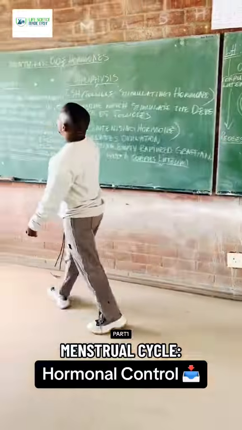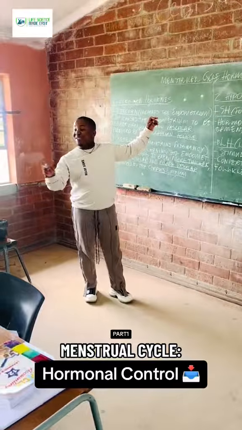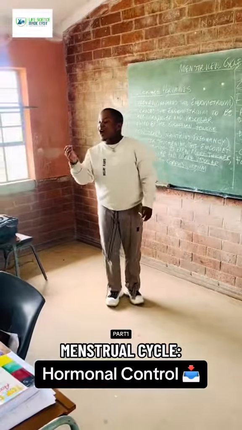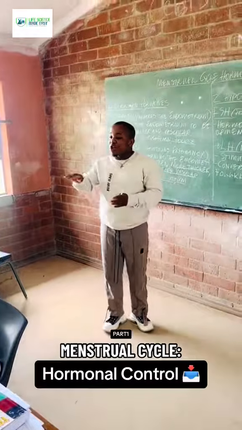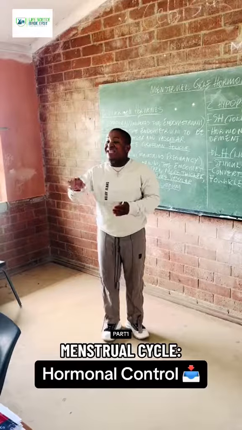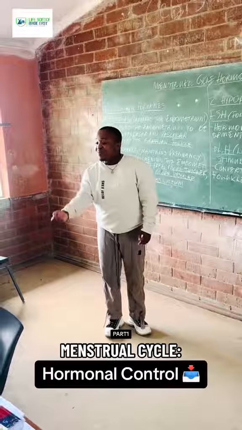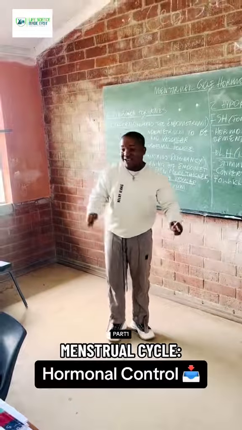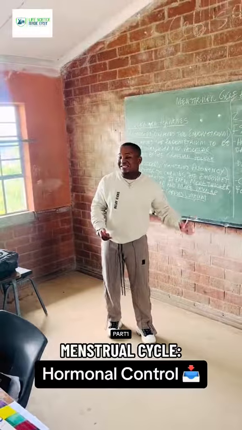So estrogen is a hormone which prepares the endometrium. How does it prepare the endometrium? It removes the thickness in the form of blood clots, whereby the uterine lining disintegrates and degenerates. Do you understand? This process of menstruation occurs from day 1 up to day 7 of your menstrual cycle.